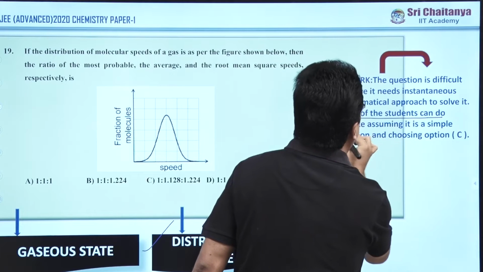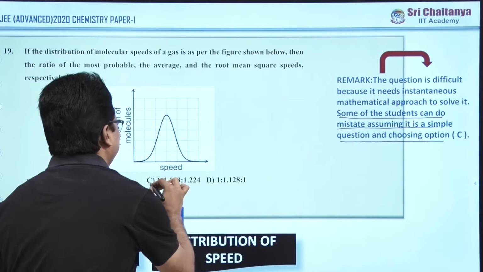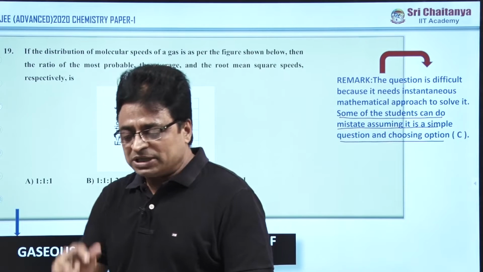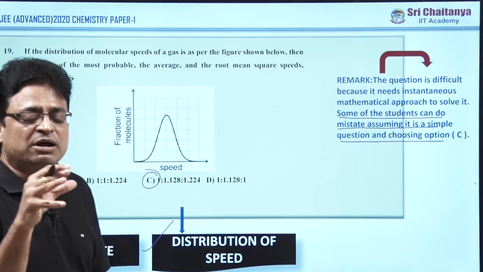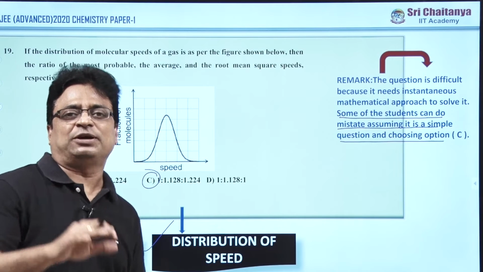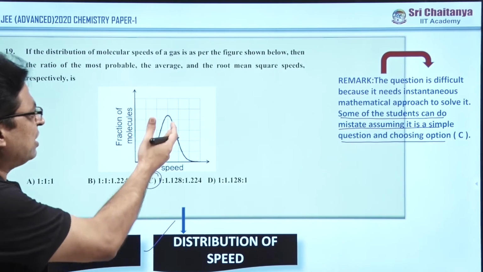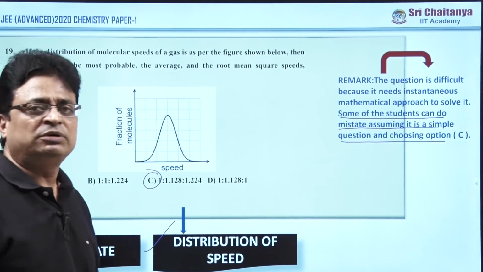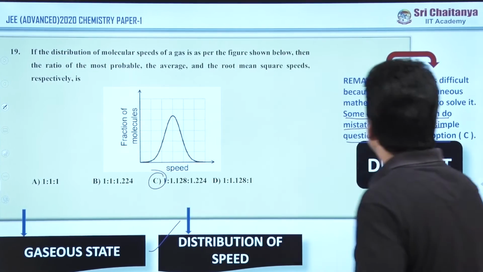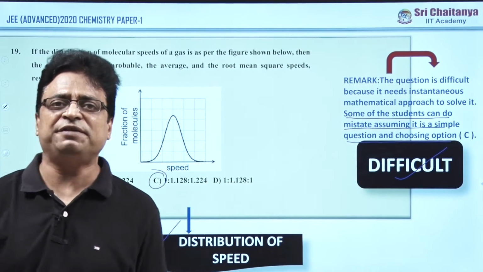Some students can make mistakes assuming it is a simple question by choosing option C. Because of misconcentration on this question, though it is the first question in the paper, some students did it wrong. The overall impression of this paper is difficult, so the first question itself is a difficult question.